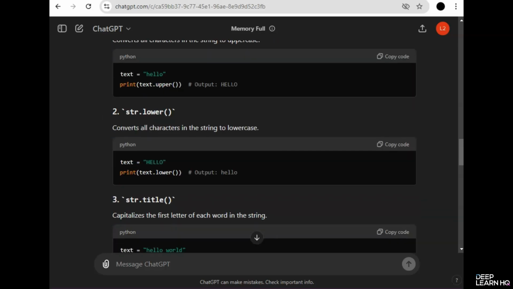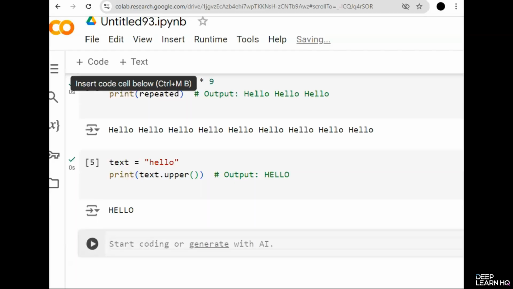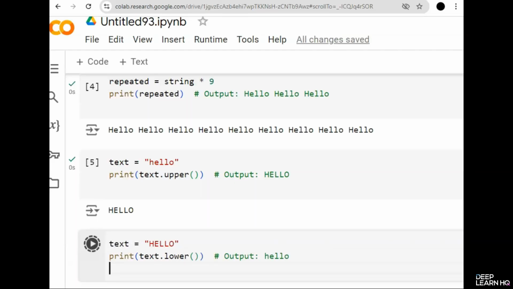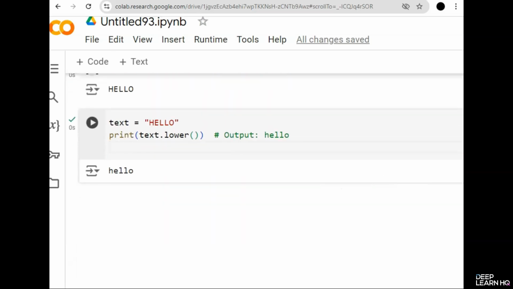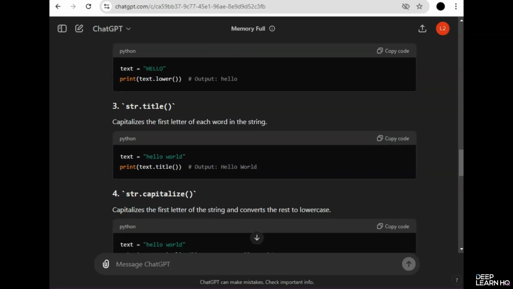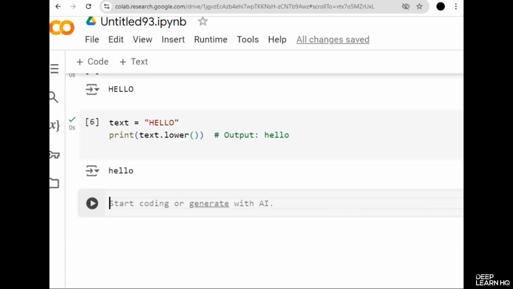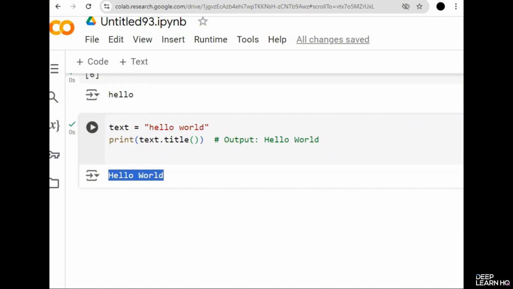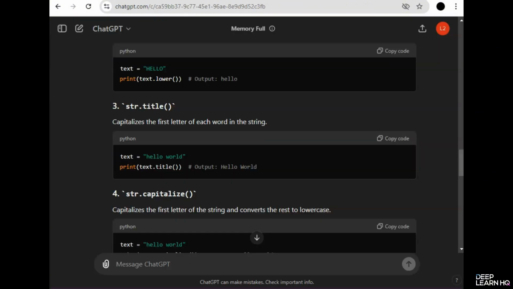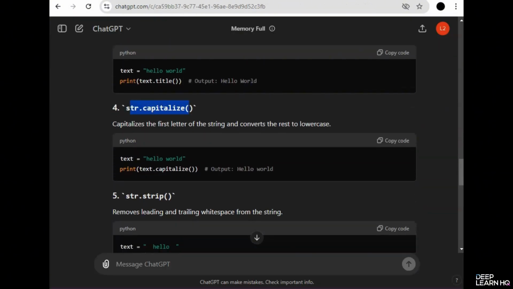So let's copy the other one. This will convert into lowercase. And now let's look at this string title. When you copy this, it will convert the first letter of each word to capital. Next we have this string.capitalize function. It capitalizes the first letter of the string and converts the rest to lowercase.